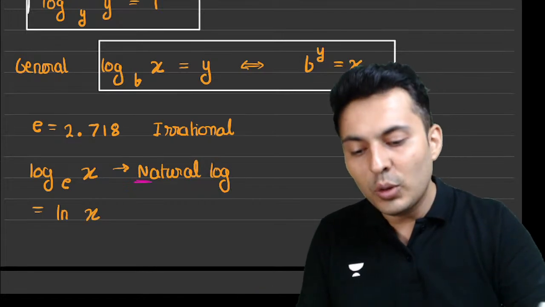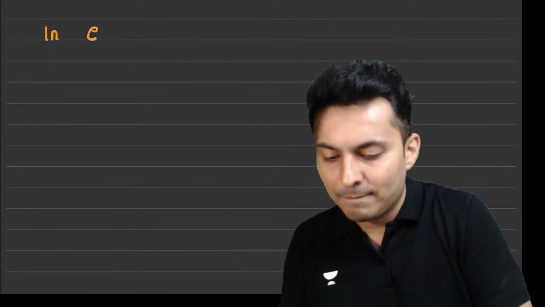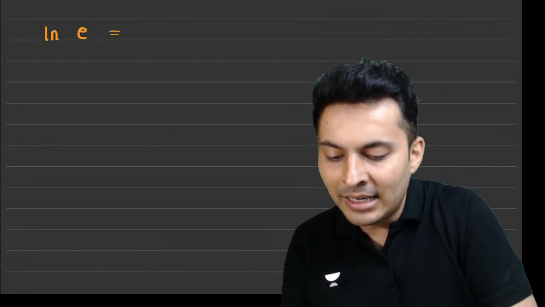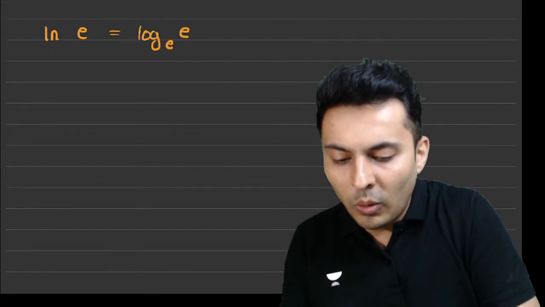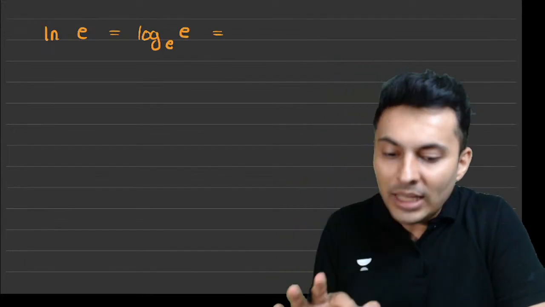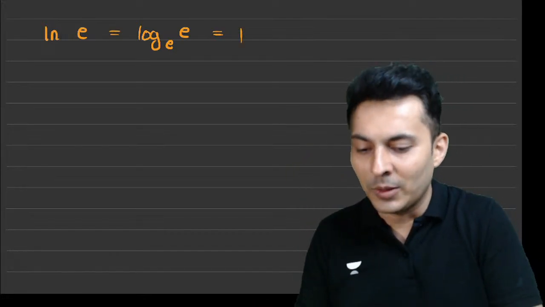Okay, so let's see if you guys can answer this particular question, my dear students. What will be the logarithm of e? What is ln e? Come on, think about it. Ln e means log of e to the base e. Oh, wait a minute. Log of any number to that base will be 1 only. So the answer is 1. Very good.